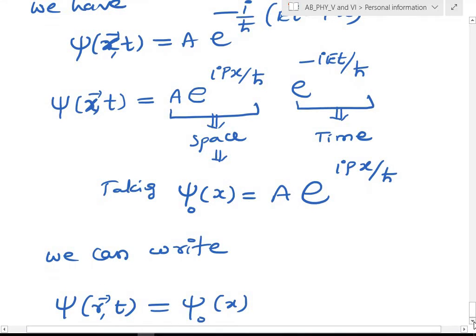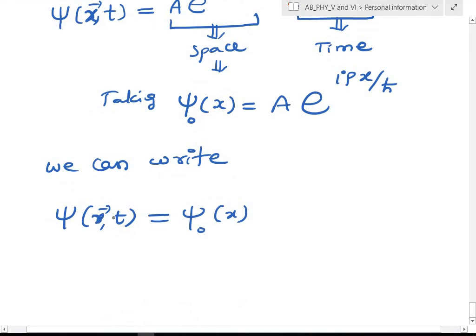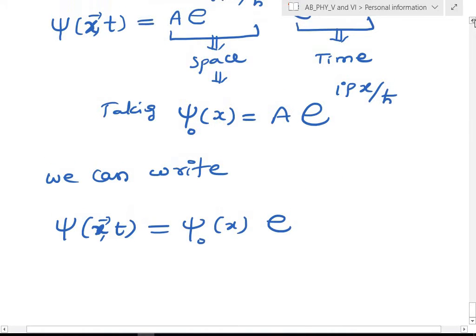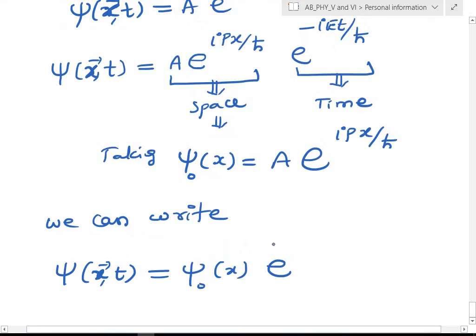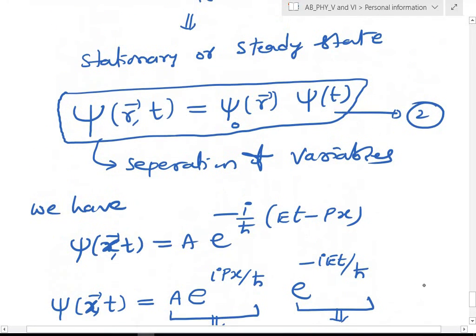So psi naught(x) into e^(-i E t/ħ), the time part. Take it as equation 3. So already 2 is over; now I am taking it as equation 3.